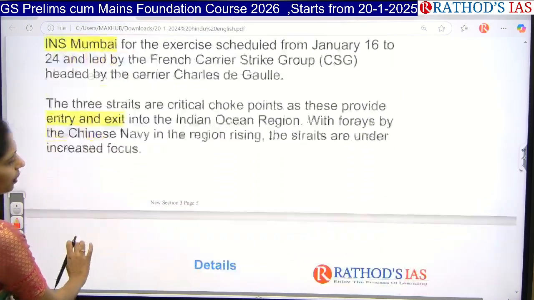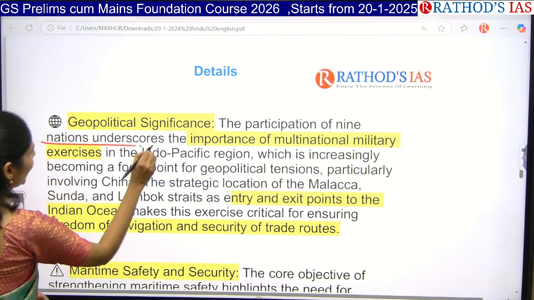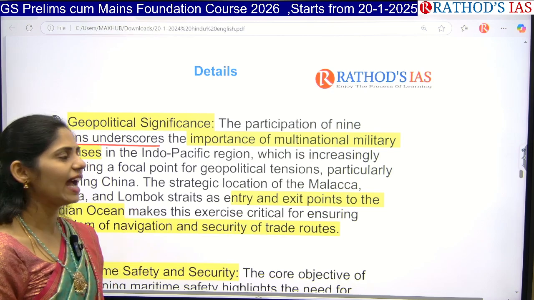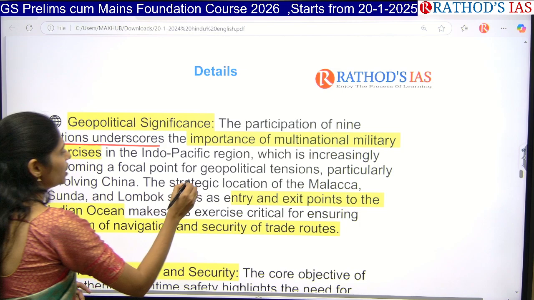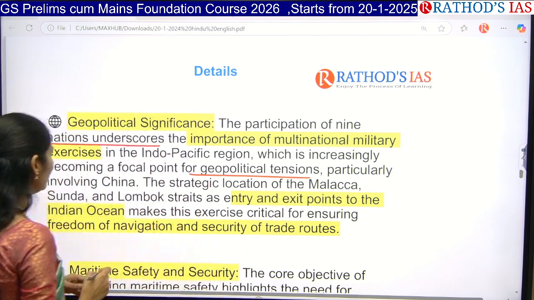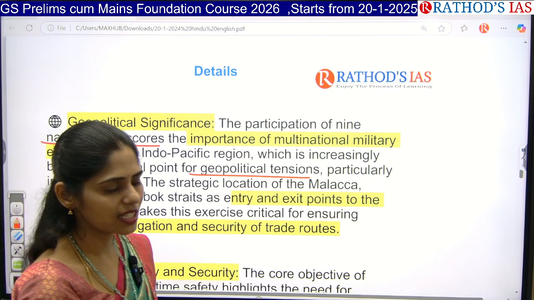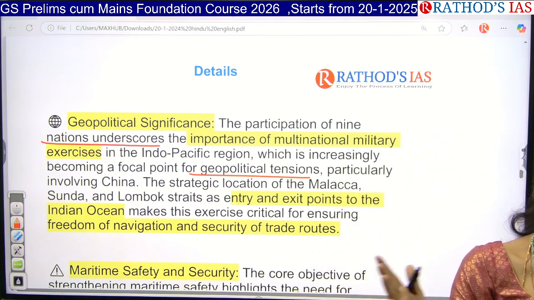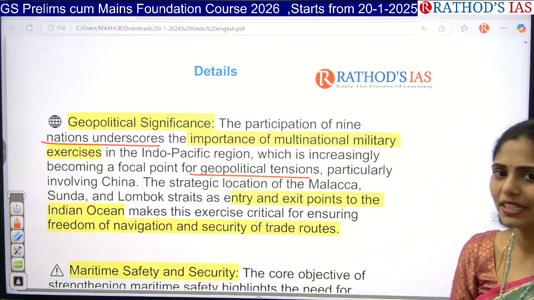And if you see the important points, the first one here is participation of 9 nations, which showcases the importance of multinational military exercises. And we are also focusing on increasing geopolitical tensions, especially China is involving in different countries and coming up with developmental projects or infrastructure projects, and finally those countries enter into a debt trap and they will try to provide the naval bases, right.